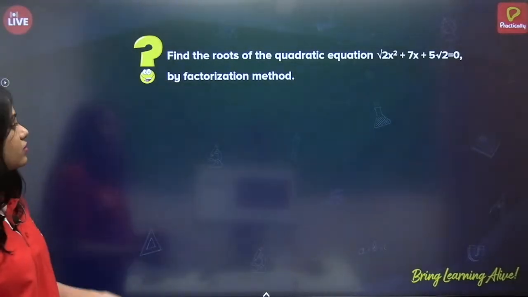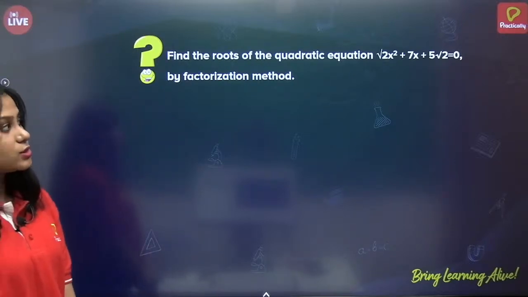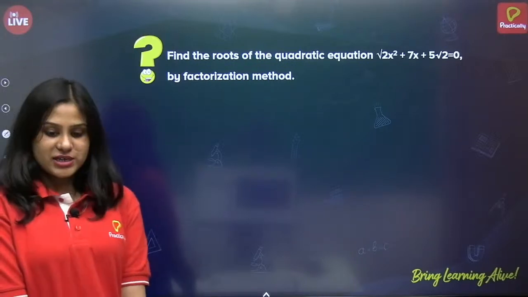Next. Find the roots of the quadratic equation root 2x square plus 7x plus 5 root 2 equals 0 by factorization method.